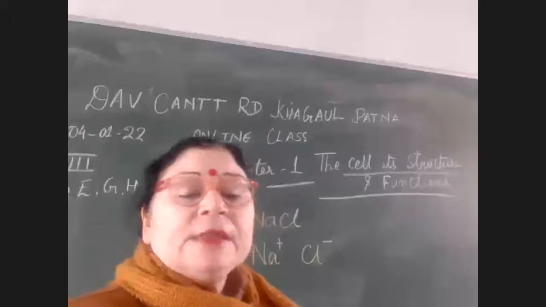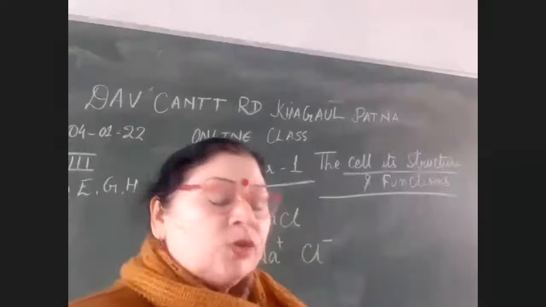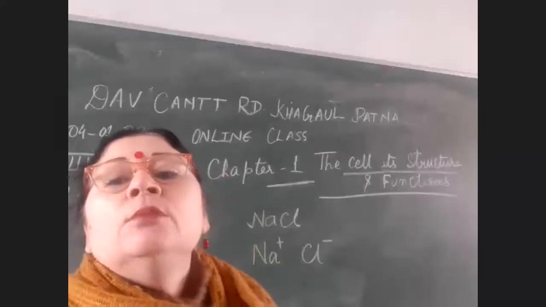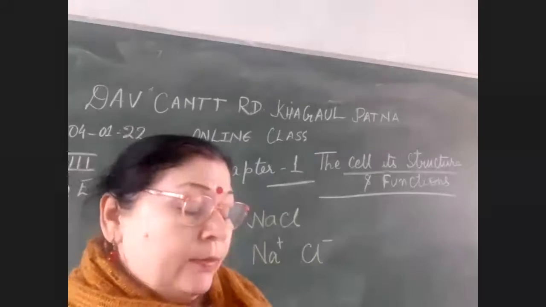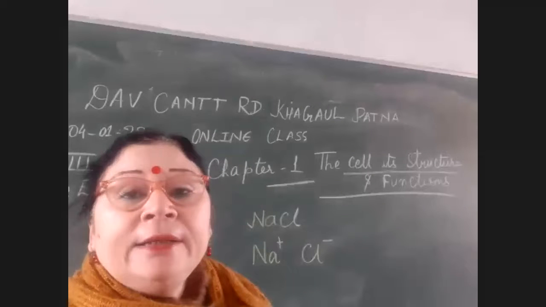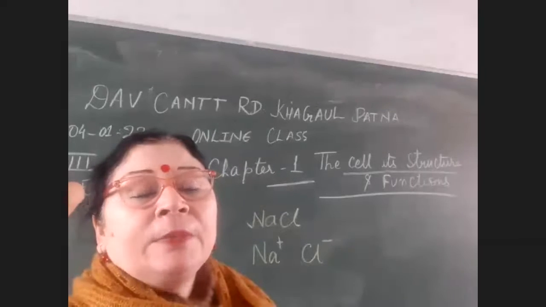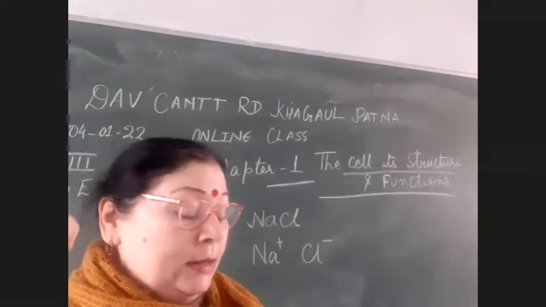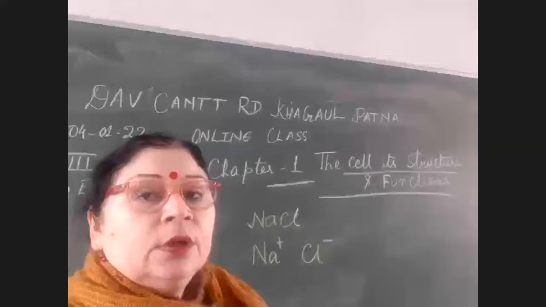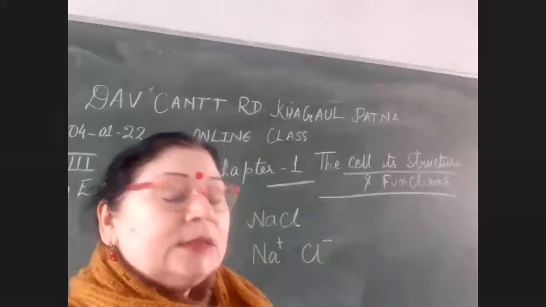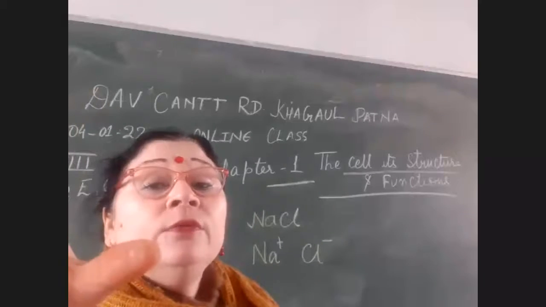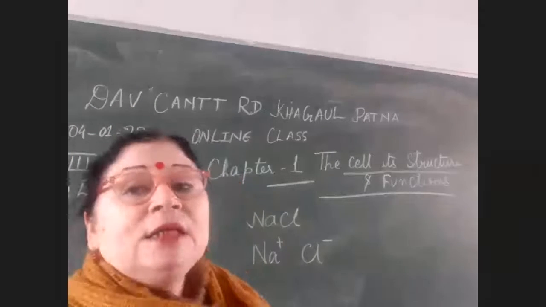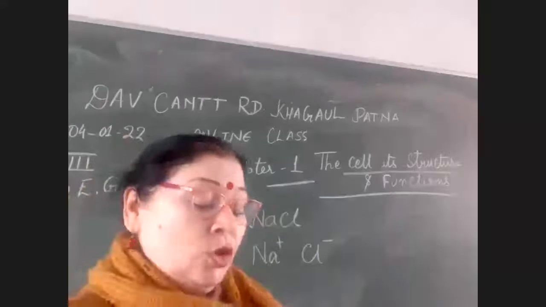So there are some examples also given. A strong electrolyte is sea water, because in sea water what do we have? More amount of salt is present. Nitric acid, a strong acid, also contains more free mobile ions. Copper sulfate solution, sodium chloride and sulfuric acid all have more number of ionic charges. That is why they are known as strong electrolytes.